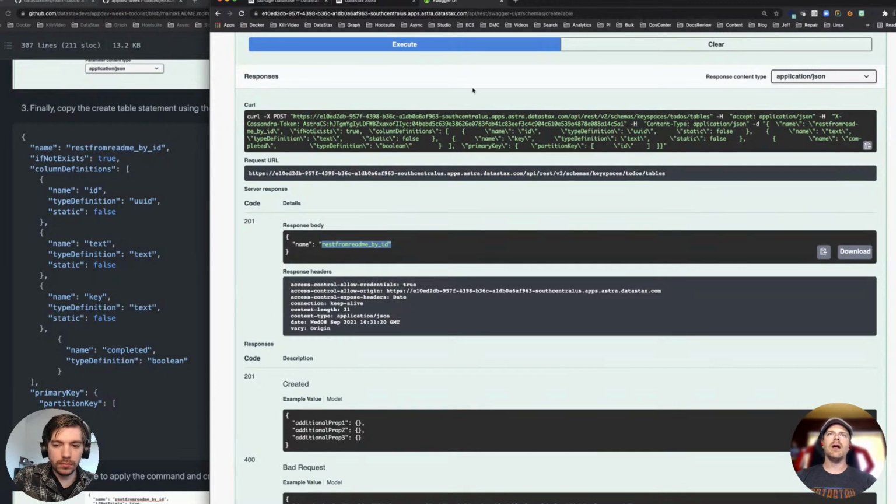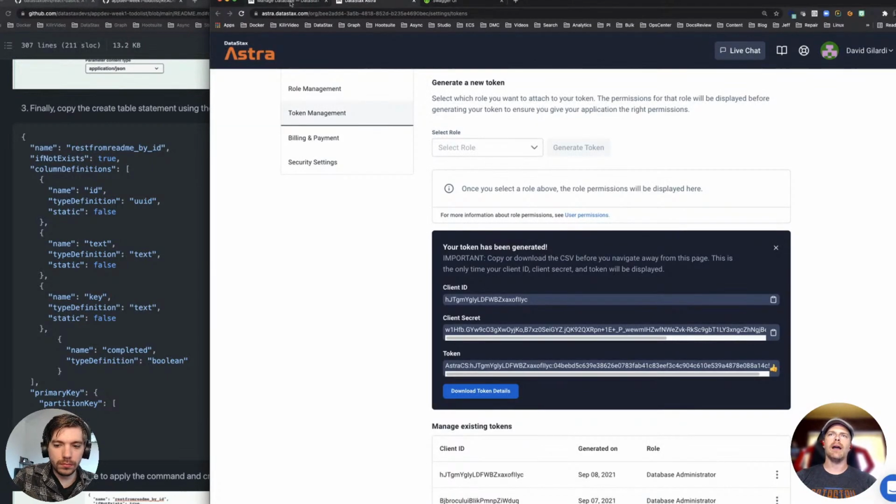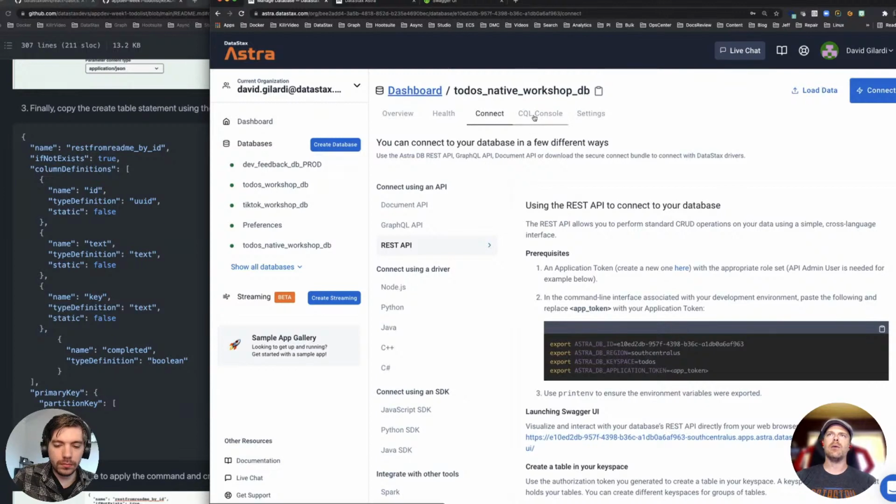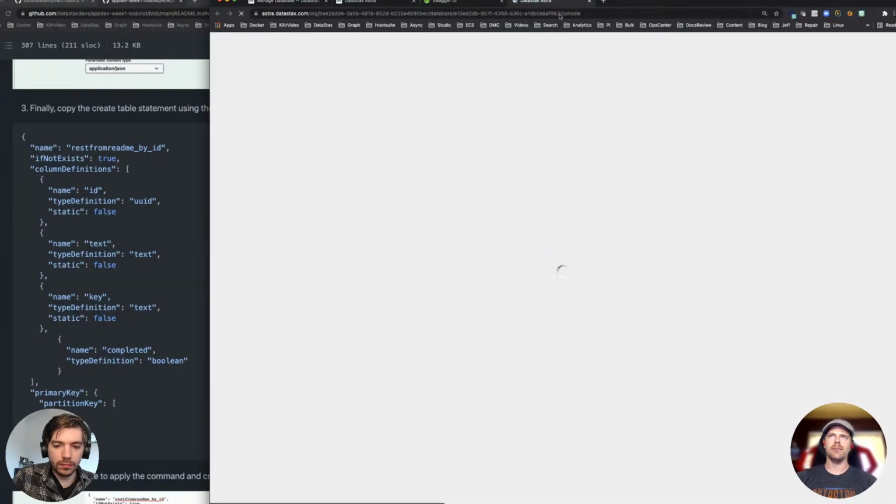And what would actually be fun is if I go back to my database. Now, if I went to the CQL console, you don't have to follow me on this. I'm just showing you something.